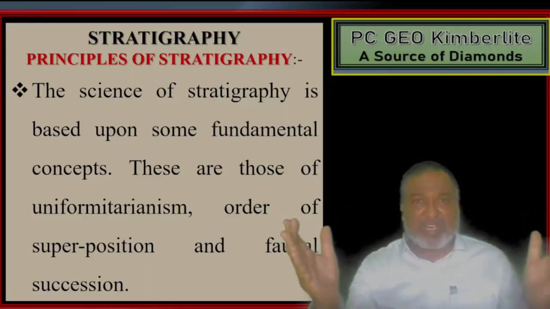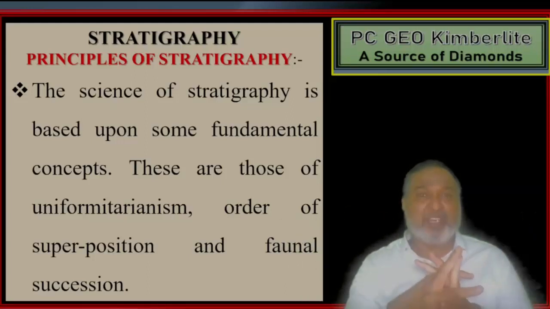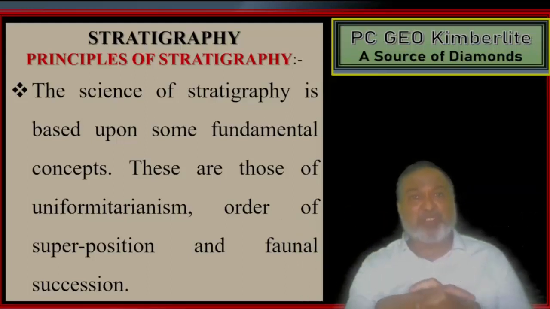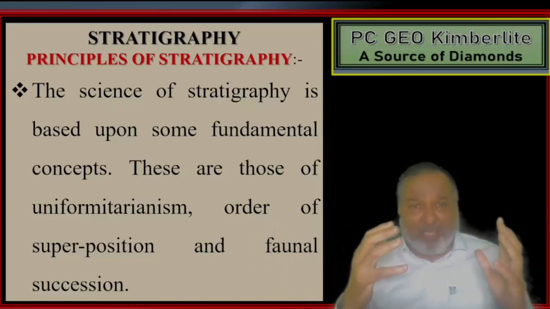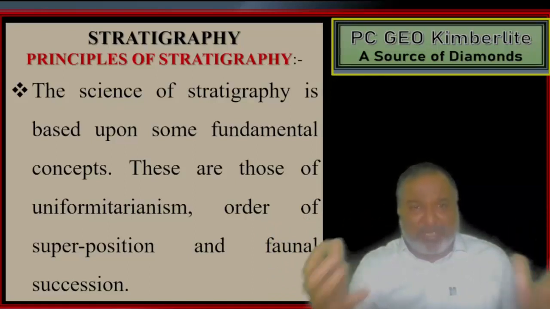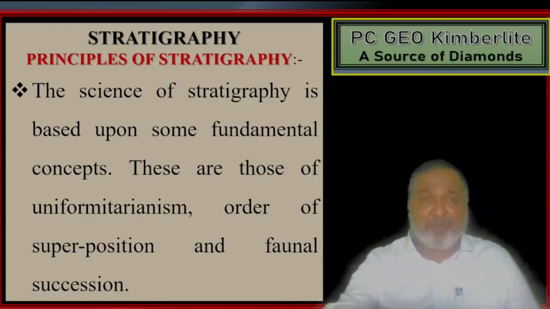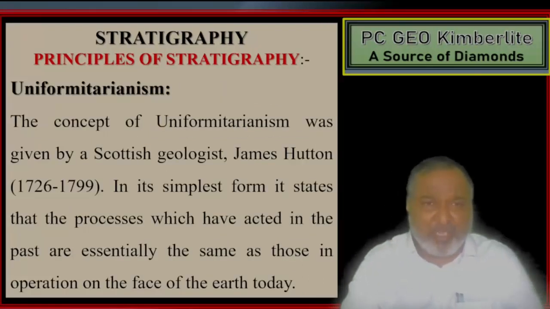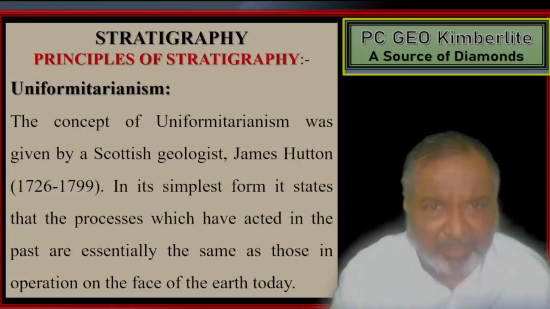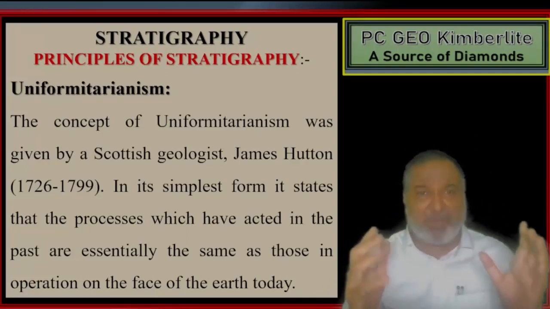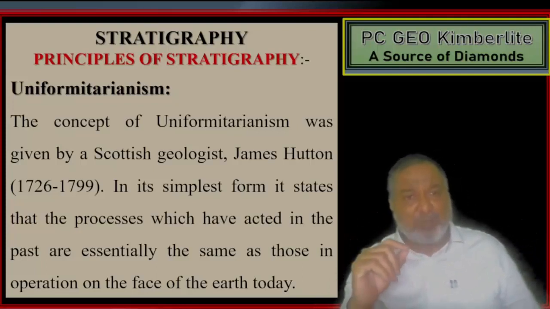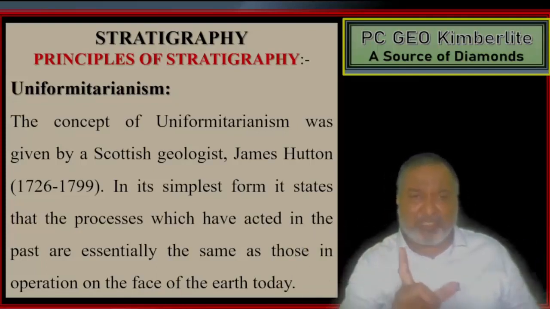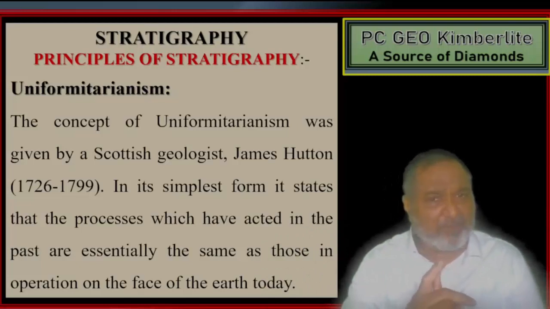Now we are going to see the next topic, the principles of stratigraphy. The science of stratigraphy is based upon fundamental concepts: uniformitarianism, order of superposition and faunal succession. We'll see the first one, uniformitarianism. The concept of uniformitarianism was given by the Scottish geologist James Hutton, 1726 to 1799. This is the duration of James Hutton.